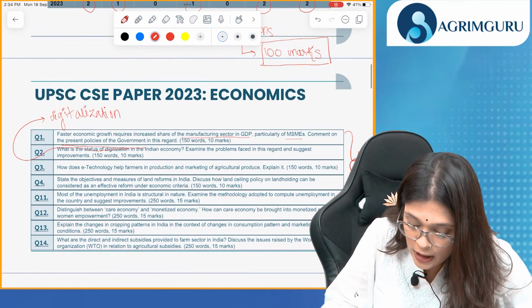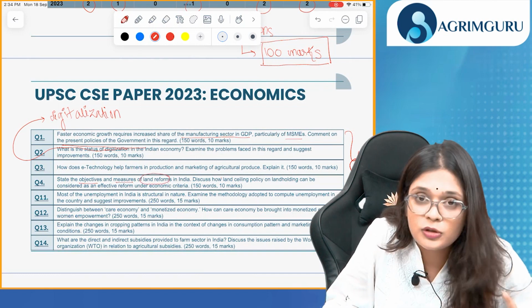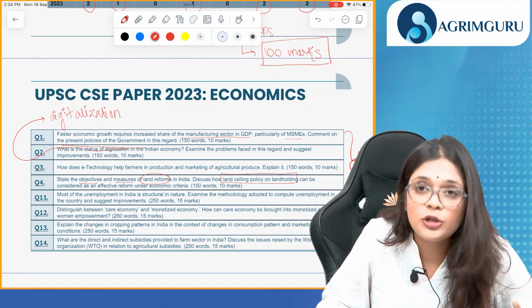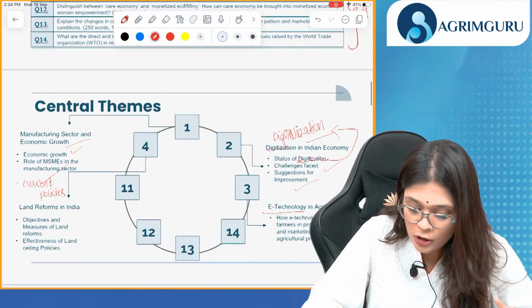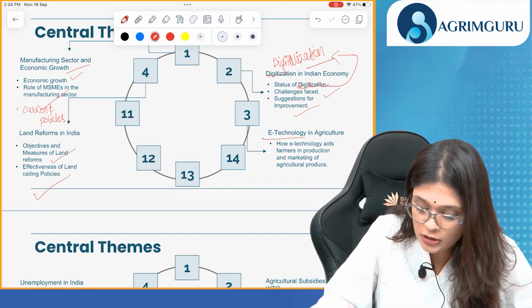Then our fourth question is on land reforms, that is state the objectives and measures of land reforms in India. This is your keyword. And land ceiling policy on land holding. This is another keyword that you need to focus on. These two are the central themes. So objectives and measures of land reforms, and effectiveness of land ceiling policies.